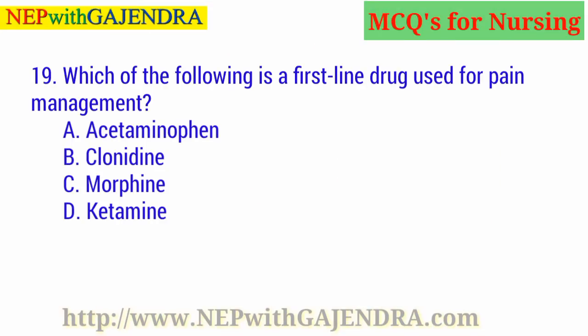Which of the following is a first-line drug used for pain management? A. Acetaminophen. B. Clonidine. C. Morphine. D. Ketamine. Guess the right answer. Right answer is A. Acetaminophen.